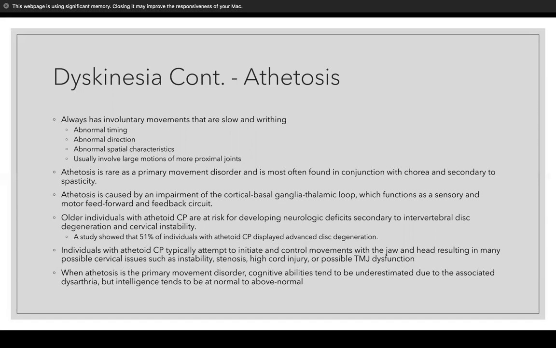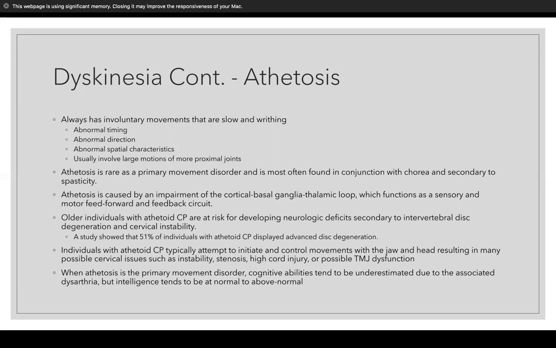Athetosis is caused by an impairment of the cortical basal ganglia thalamic loop, which functions as a sensory and motor feed-forward and feedback circuit. Older individuals with athetoid CP are at risk for developing neurologic deficits secondary to intervertebral disc degeneration and cervical instability. A study showed that 51% of individuals with athetoid CP displayed advanced disc degeneration, which is much higher than average for this age group.